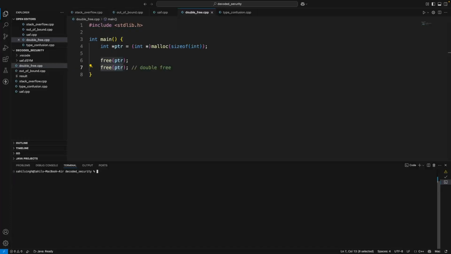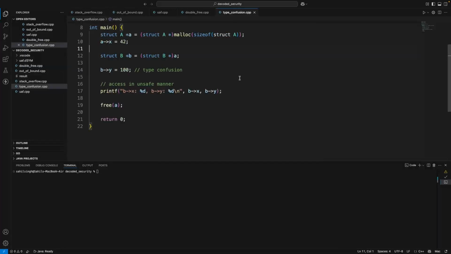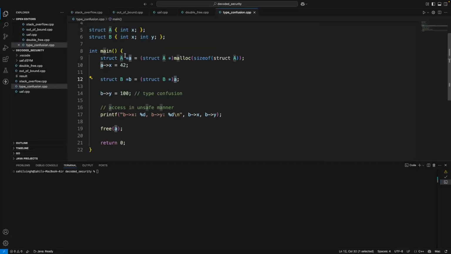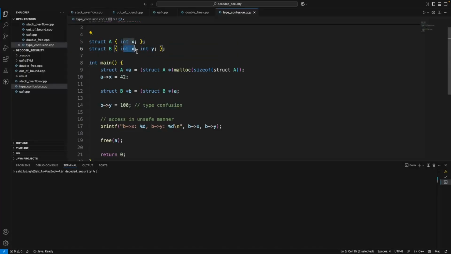Now the next is type confusion. This one is subtle. Memory has no idea about types. We told the compiler to trust us, but the memory layout doesn't match. If you see, we have defined two structures, A and B. We have assigned a value to the X parameter of struct A. Now we have defined struct B to be treated as struct A, which has only one member, while struct B has two members.